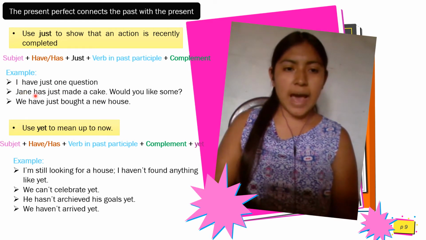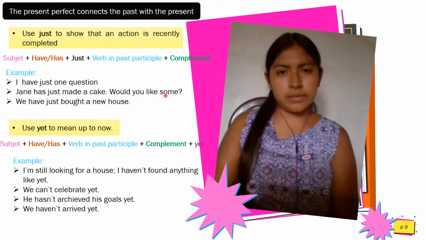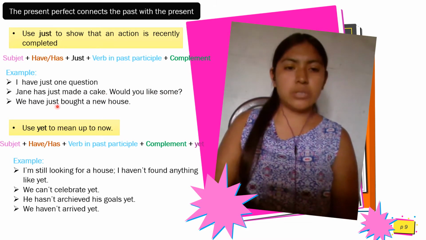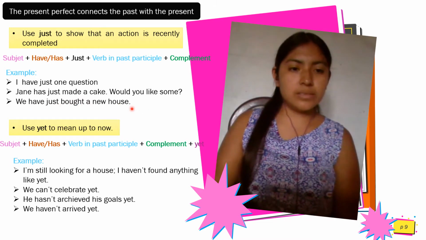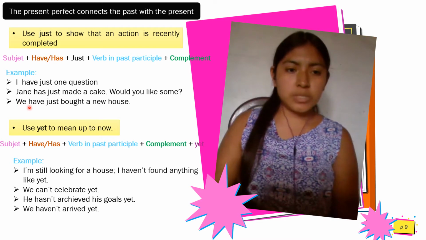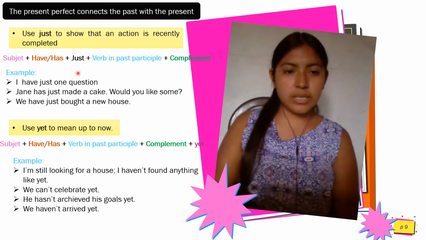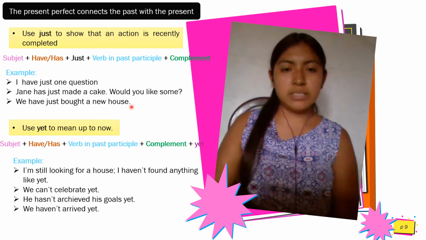Jen has just made a cake. Would you like some? Have you just bought a new car? In a sentence, we is the subject, have is the present perfect, just is above the verb in past participle, and you have is the complement.